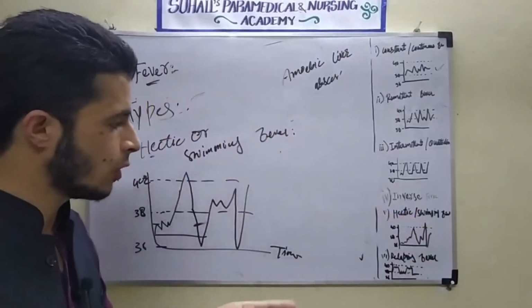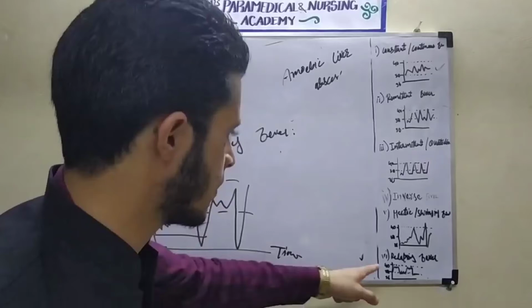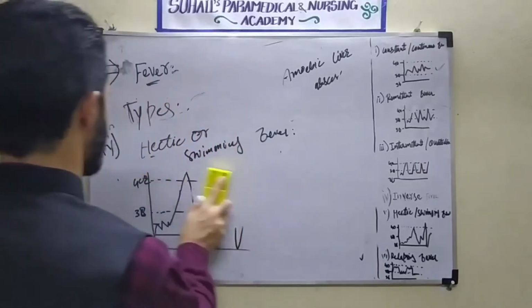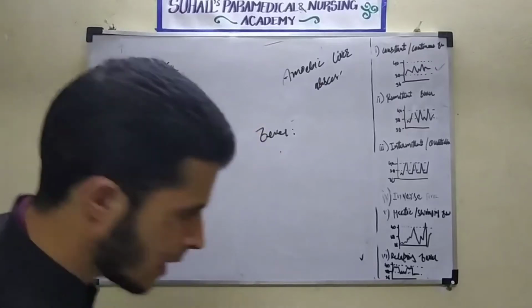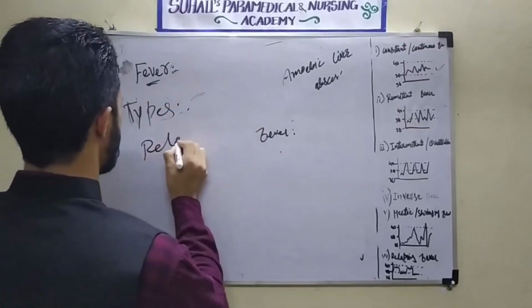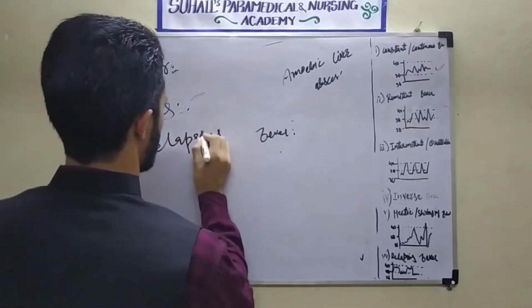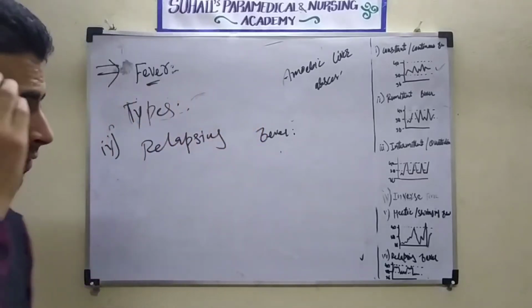So it is going constantly. See, now it is relapsing fever. Another type of fever is relapsing fever. In case of relapsing fever, what will happen?